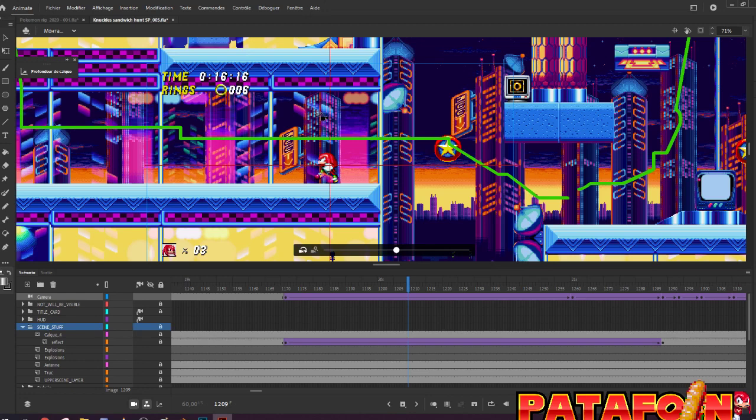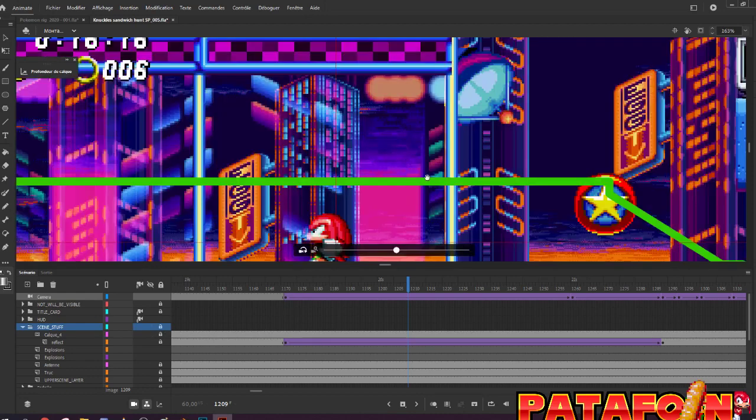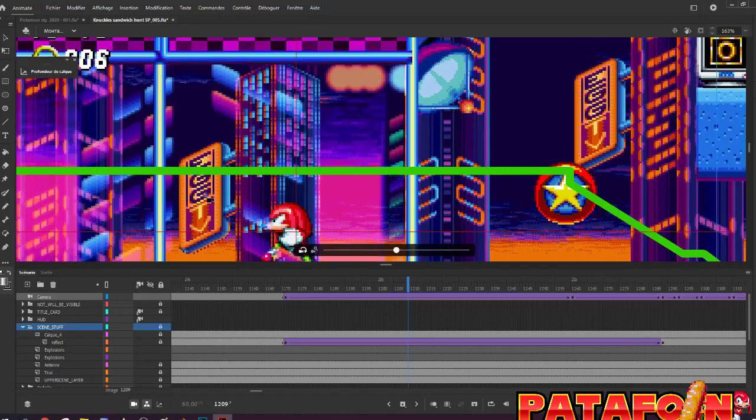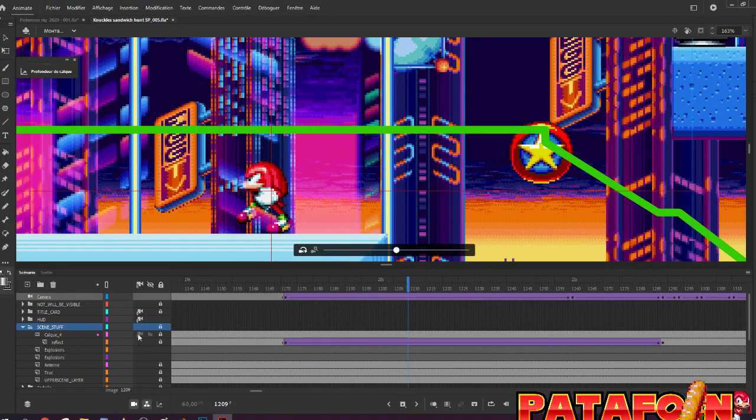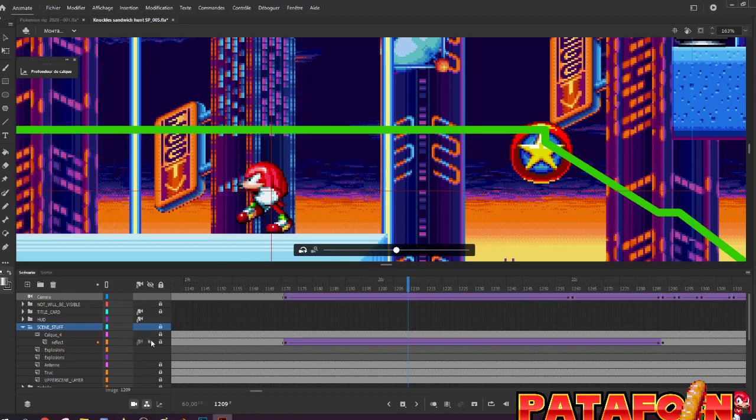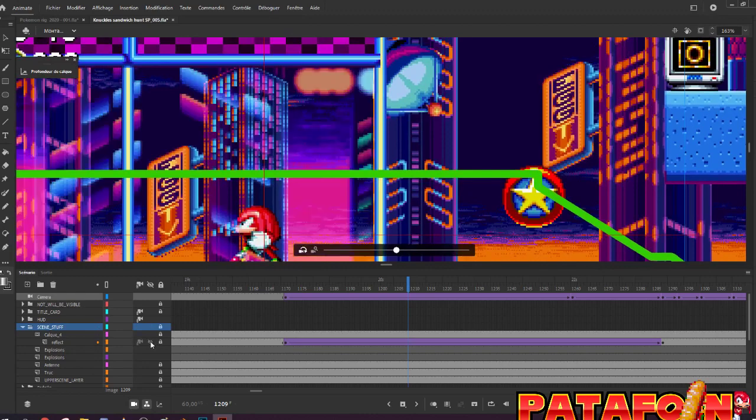This is the only time in all of the Sonic games that there is a foreground reflection. And it took me a while to understand how it was made and what I have done here. So here you can see some pixels and it's actually the foreground, but in a reflection way. And here it's not here, and now it's here.